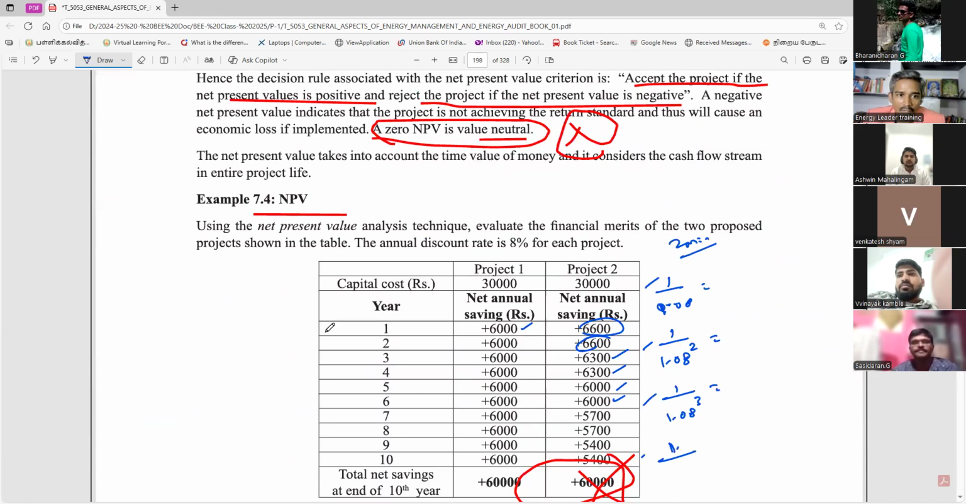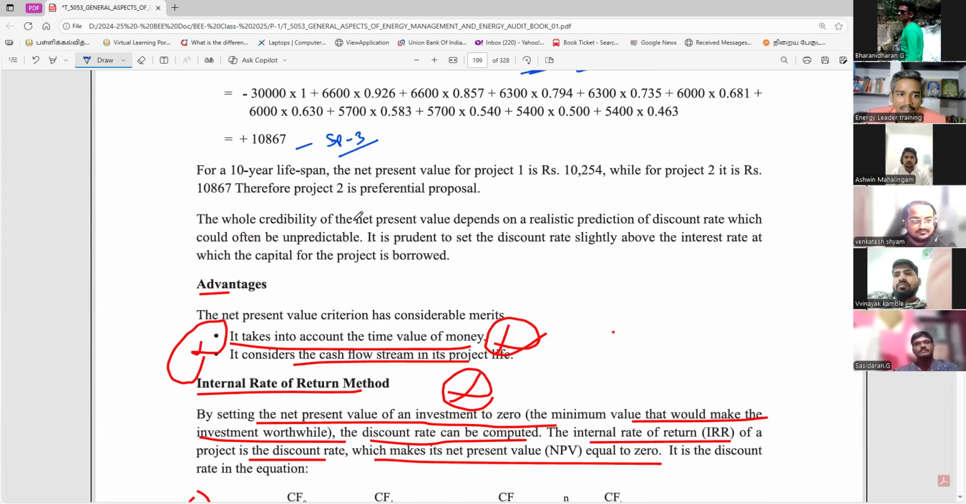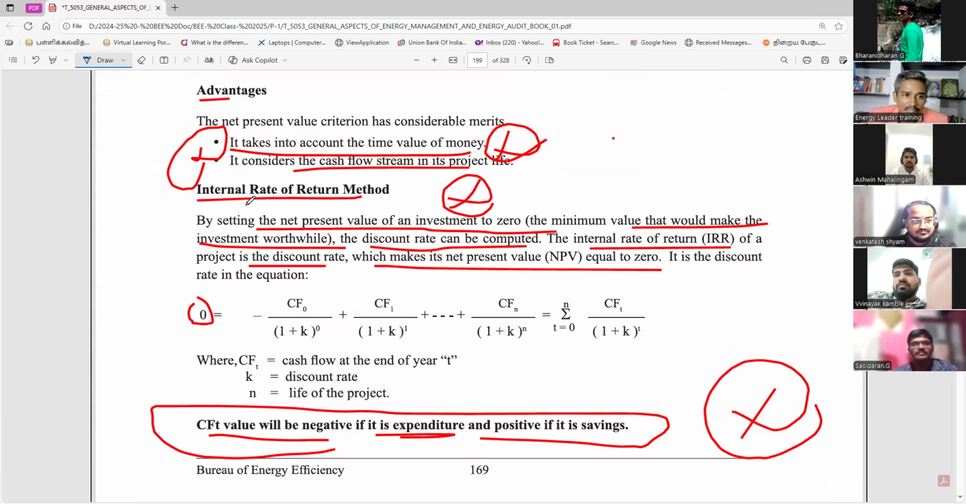So today, what do you have to do? This calculation you have to do using the calculator. You use the calculator, you have to practice. You need not write anything, but you have to use the calculator and do the practice. This is one calculation. Then net present value, IRR.